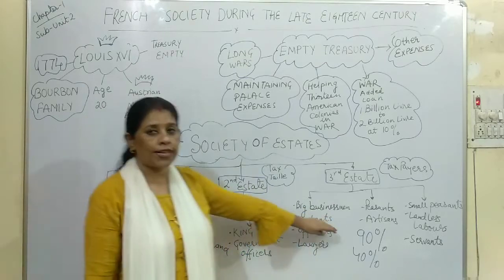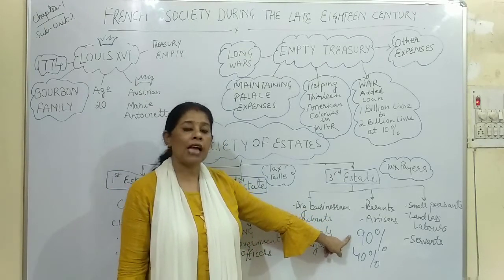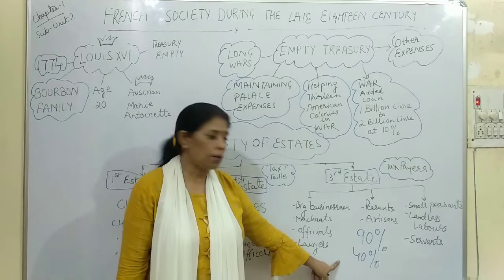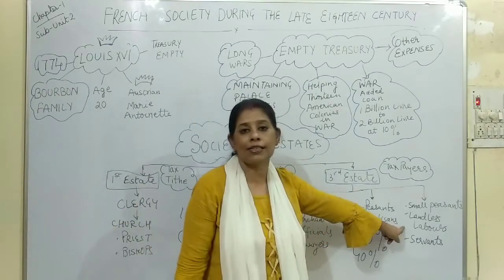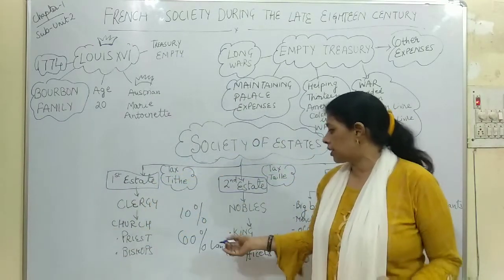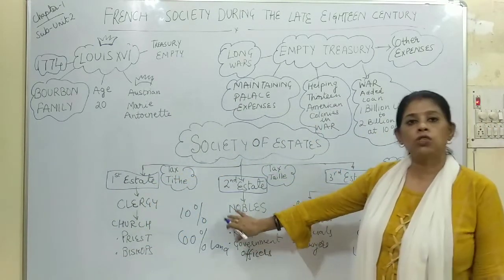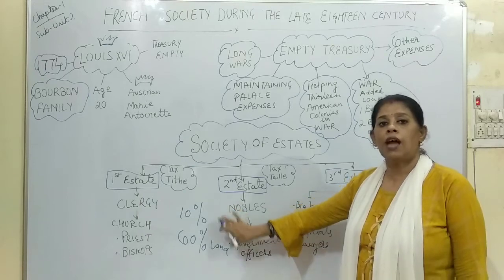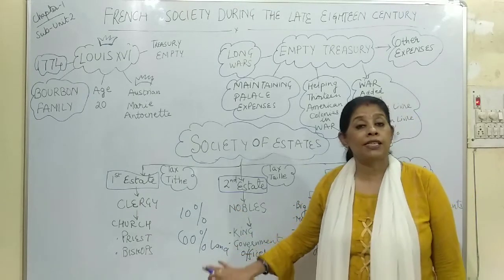So you can see the difference. Population is 90% and they were the owner of only 40%. That is why here we can see landless laborers, those who work with nobles or with clergy. And here you can see the population was just 10%, but the land which they owned was approximately 60%.